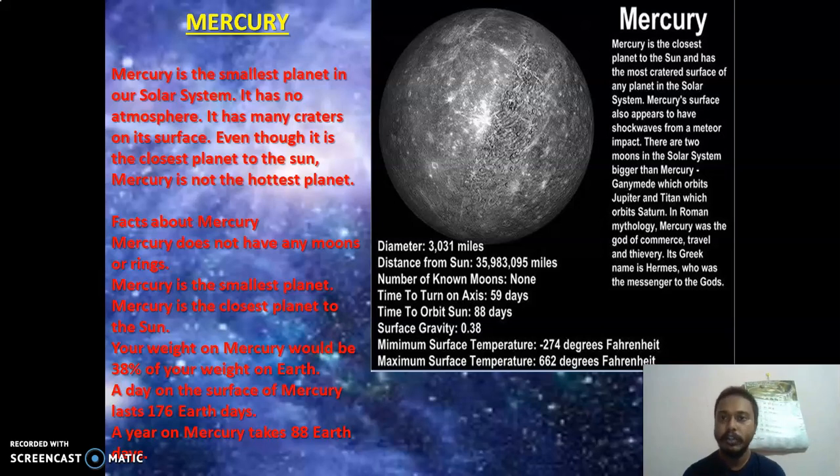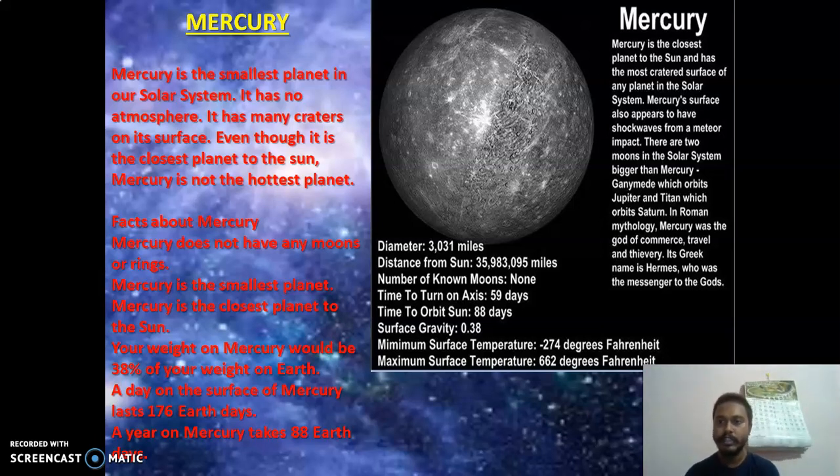Now Mercury is the closest planet to the sun and has the most cratered surface of any planet in the solar system. We have already read. Mercury's surface also appears to have shock waves from a meteor impact, because meteor impacts keep coming. So it has some shock waves, because you can understand shock waves when a meteor hits it.